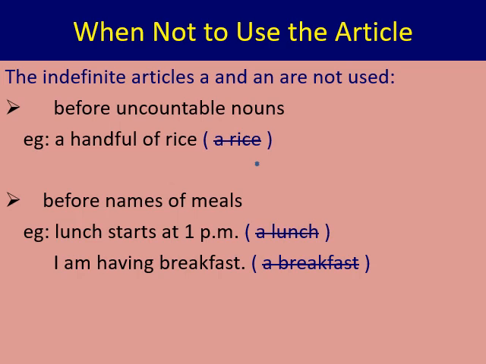Second is before names of meals. So when we talk about meals, lunch starts at 1 p.m. We cannot say "a lunch starts". It is not a particular one lunch. I am having breakfast. It is not a particular one breakfast. So "I am having a breakfast" is incorrect.